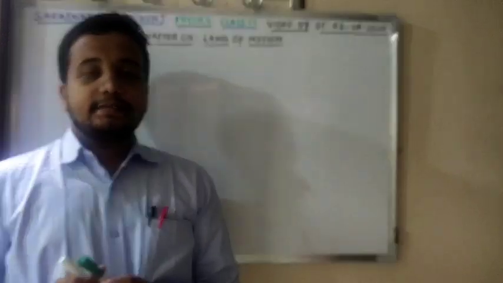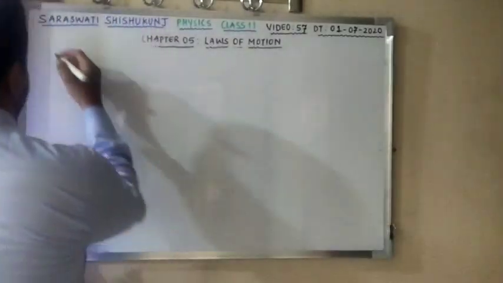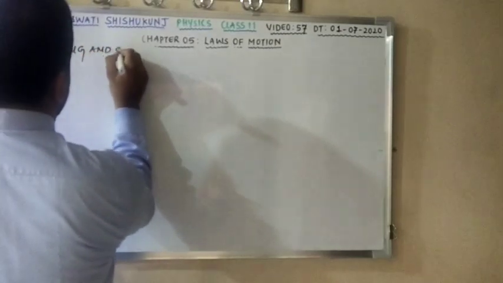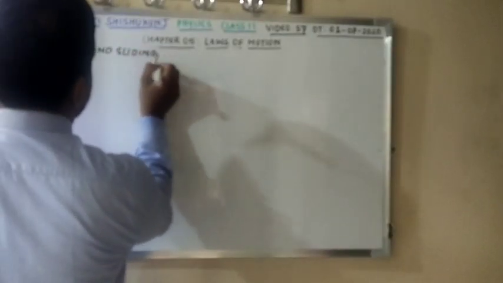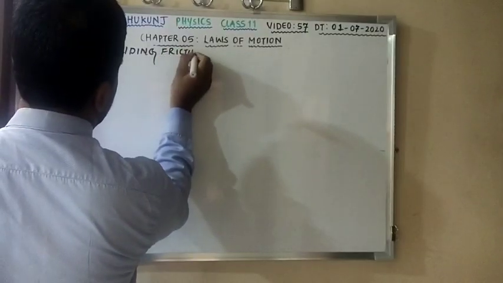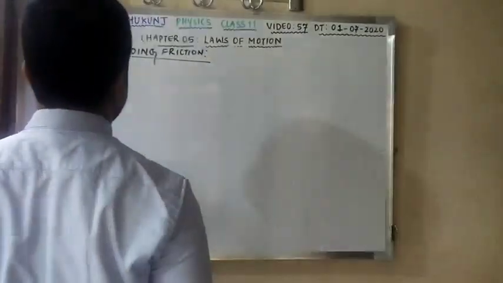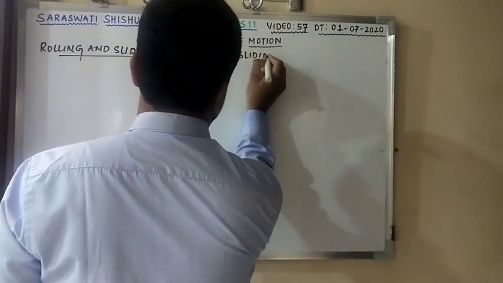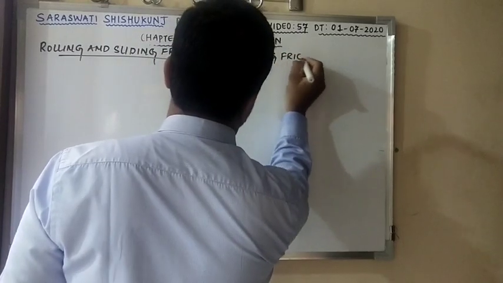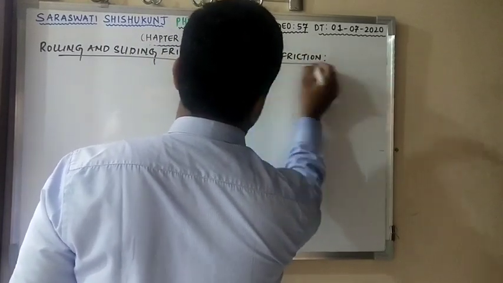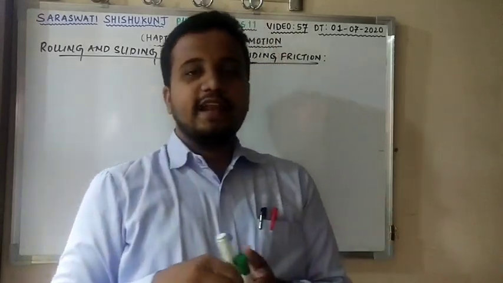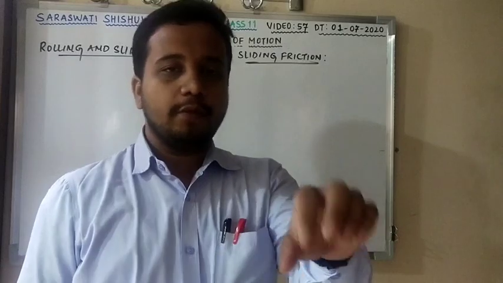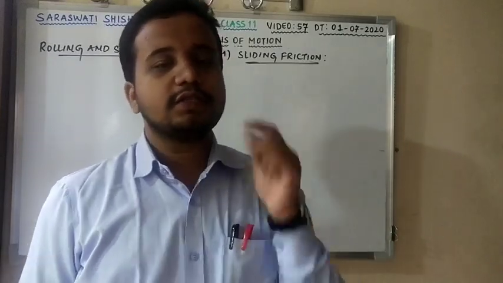Okay, the next topic is rolling or sliding friction. See, rolling and sliding are two different terms. Clear? So let us first discuss sliding friction. In the case of sliding, it is either push or pull on a horizontal surface. If you push or if you pull, that type of friction is known as sliding friction.